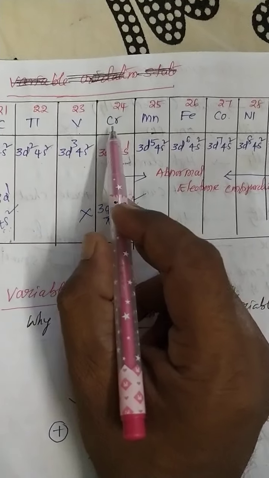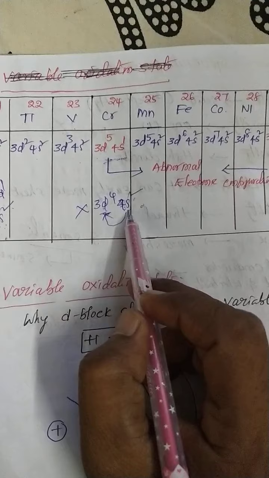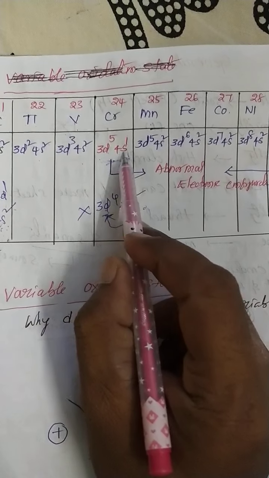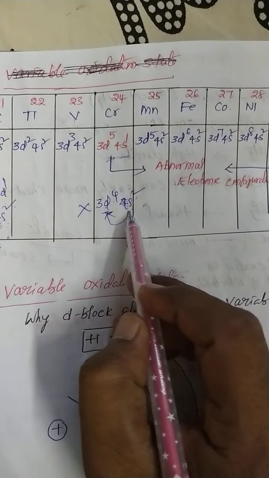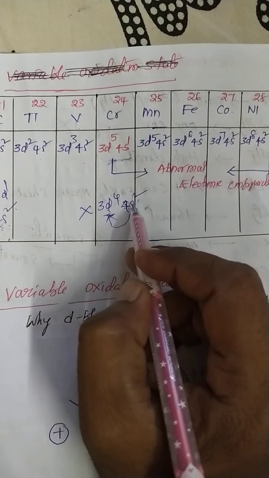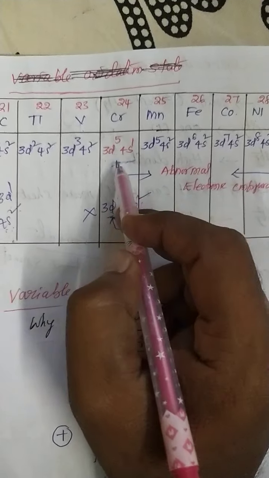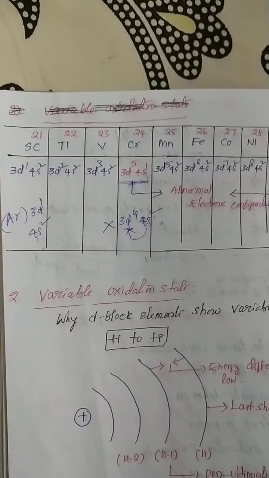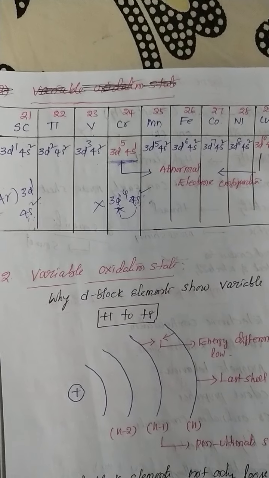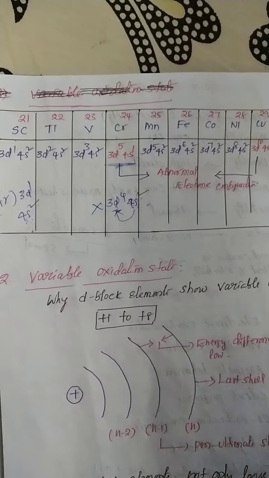That's why, my dear students, in chromium 3d4 4s2 does not exist. The stable electronic configuration is 4s1 3d5. Now in the s orbital, 1 electron is stable, 2 electrons are stable. So it can easily donate an electron to 3d. That's why 3d5 is the most important configuration. Chromium has the abnormal electronic configuration. It shows 3d5 4s1, and due to this it becomes a stable configuration.